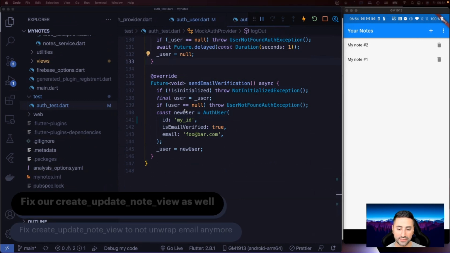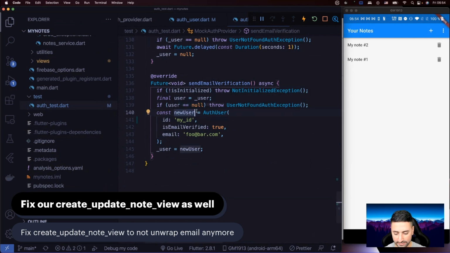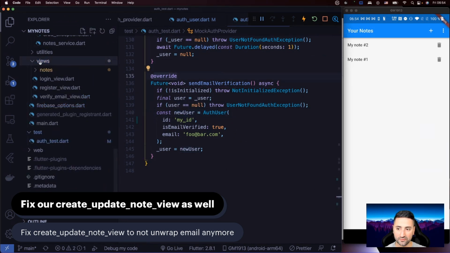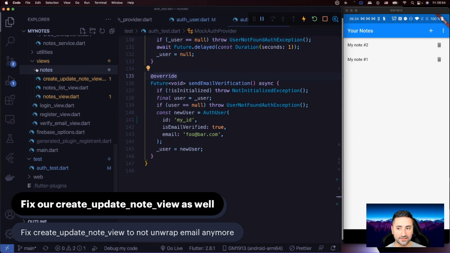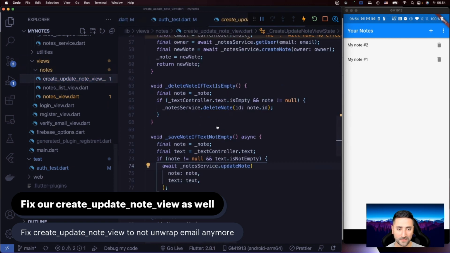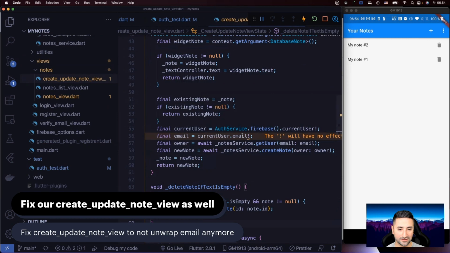Okay, now we have another problem, as you can see in the captions. In our create update node view, we're unwrapping the user's email, and that's what this little orange views folder is. It's not red, meaning that it's not an error, but it's a warning. So let's go to this create update node view and have a look at this field in here.